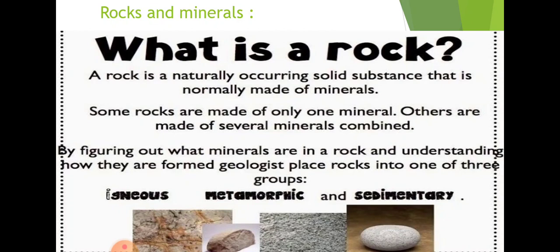On the basis of their features and appearance, the rocks are categorized into three: igneous, metamorphic, and sedimentary. We will read about those rocks one by one.